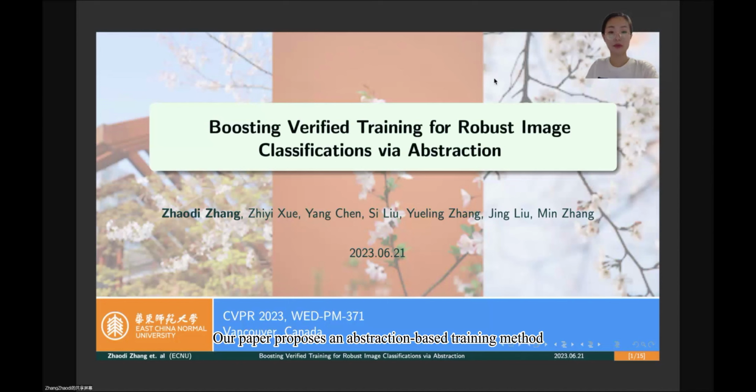Our paper proposes an abstraction-based training method for robust image classifiers. For abstraction, all perturbed images are mapped into intervals before feeding into neural networks for training. By training on intervals, all the perturbed images that are mapped to the same interval are classified as the same label. Consequently, our approach significantly improves the robustness of trained models.